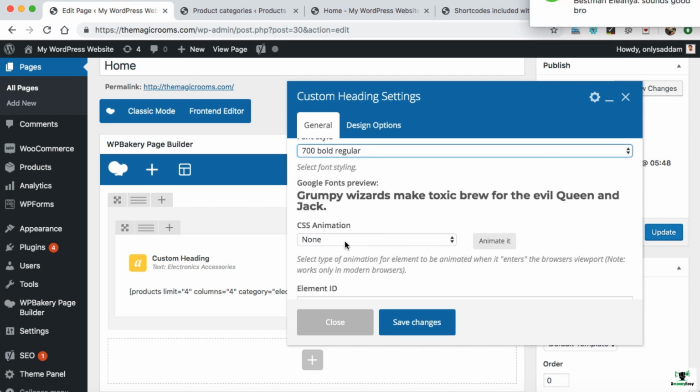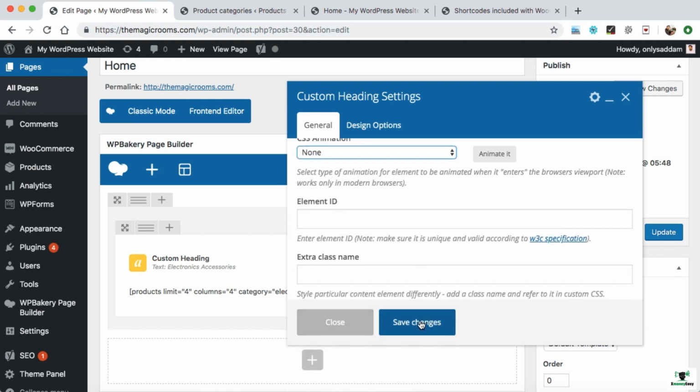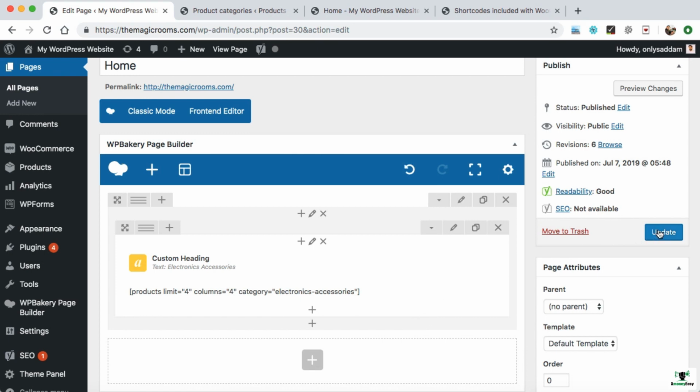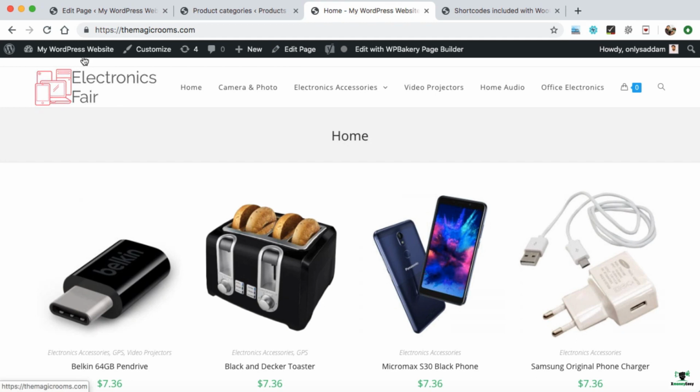If you want to set the animation, you can simply use this drop down and set the animation as per your requirement. I'm just leaving it as it is. At last we can save it. Now let's update. And now we can refresh our home page once again.